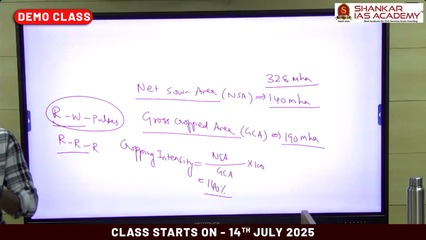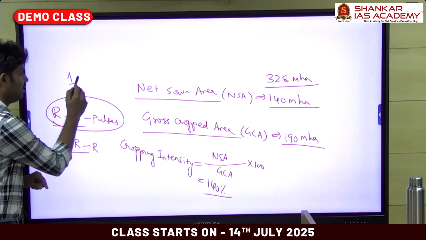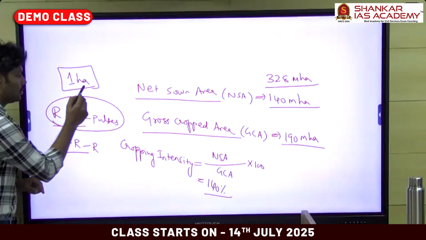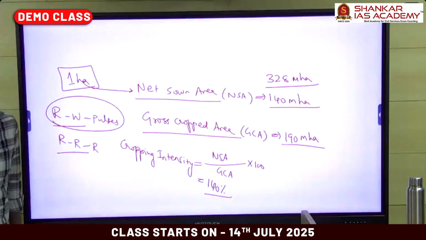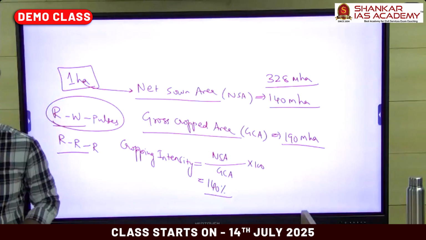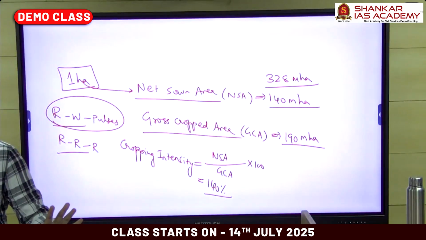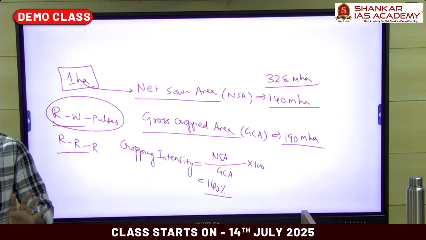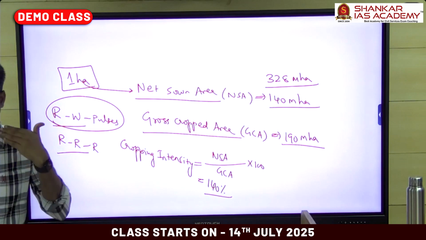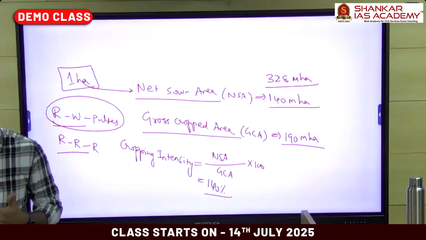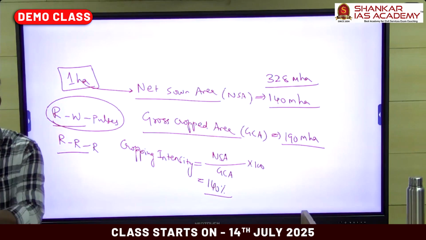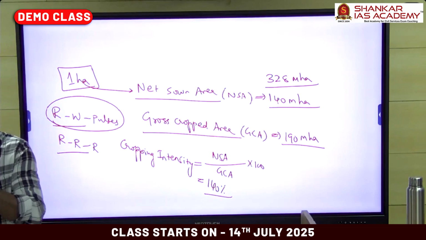So if a farmer has 1 hectare of land, this is called the net sown area. This is the actual land area available for cultivation for the farmer, right? But how many times does he utilize the land? How many times is the land put into cultivation? 3 times in a single year.